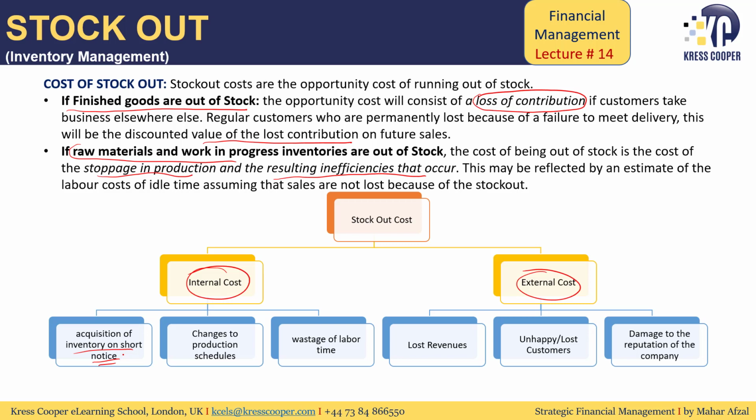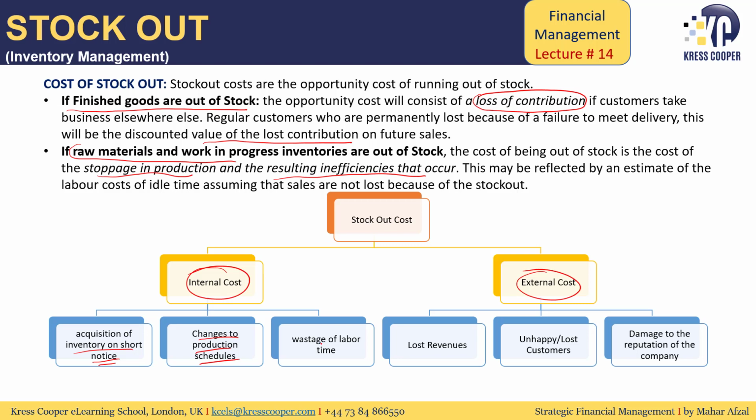And in case the company is arranging the stock very quickly and urgently, it will have to override the process, which will be subject to further cost as well. There are also changes in the production schedule. Might be the company is producing the goods in batches and a proper setup has been made, so the company will have to change the production schedule. The company will have to wait for further raw material to produce the goods, so it will result in cost to the company as well.